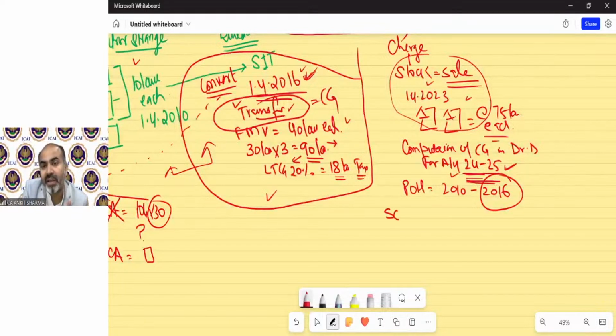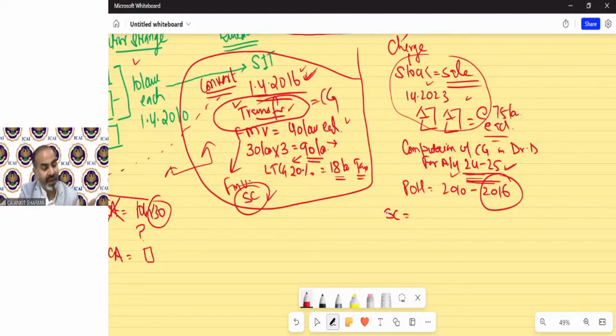What should be the sale consideration? The provision says the FMV on the date of conversion will be the sale consideration for the purpose of capital gain. Same as in the case of PGBP: if stock has been converted into a capital asset, then the FMV on the date of conversion is PGBP income.